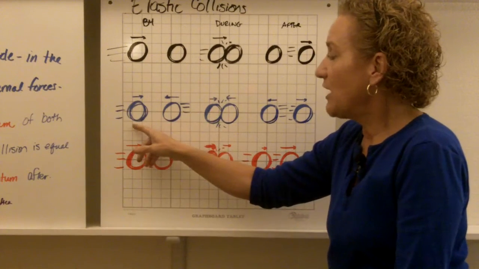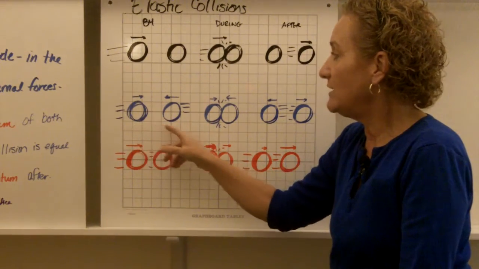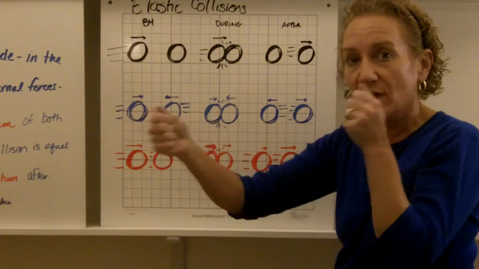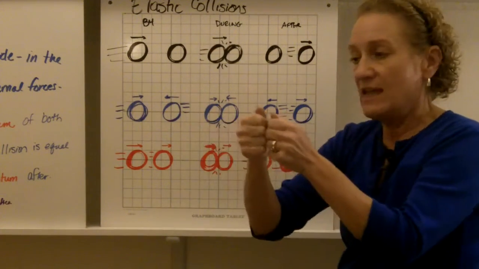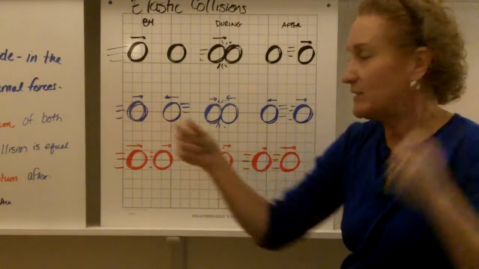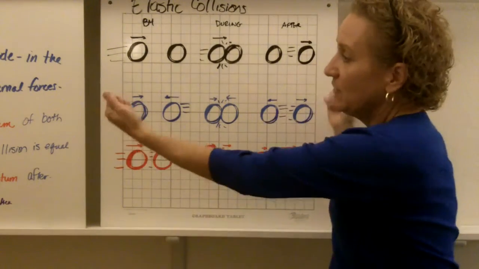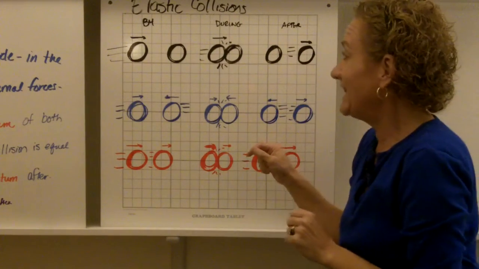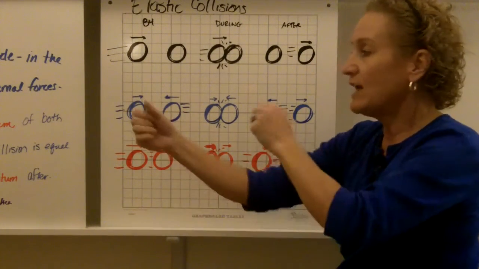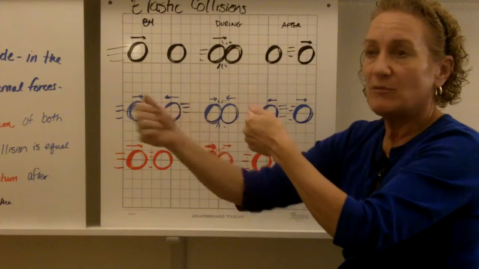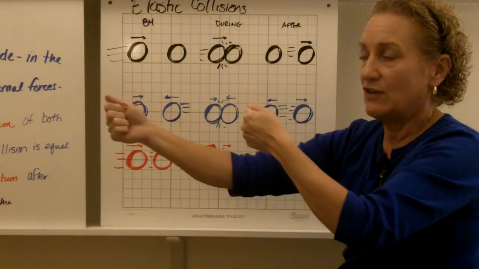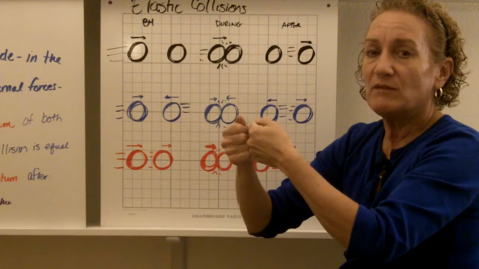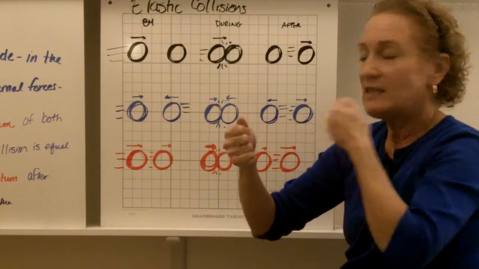Another example is you have the ball on the left rolling towards the right and the ball on the right rolling towards the left. So the balls are rolling towards one another. They're coming at one another. They hit and they bounce off and they go in opposite directions. That's a second kind of elastic collision. And the third kind is you have two balls rolling in the same direction, only one is going a lot faster than the other, and it catches up to it, it hits it, it imparts some of its momentum, some of its velocity to the second one, and the second ball rolls off.